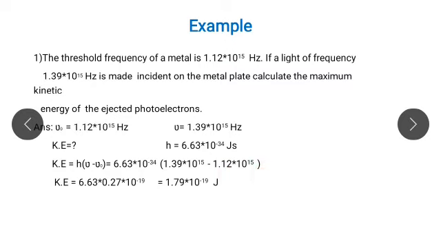Here 10 raised to 15 is taken as common, therefore 6.63 into 10 raised to minus 34 into 10 raised to 15 in bracket 1.39 minus 1.12. Therefore we get 6.63 into 10 raised to minus 19 into 0.27. When we solve that, we get the final answer: kinetic energy equals 1.79 into 10 raised to minus 19 joule.